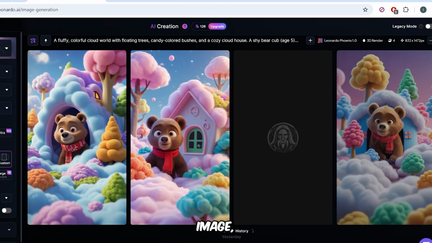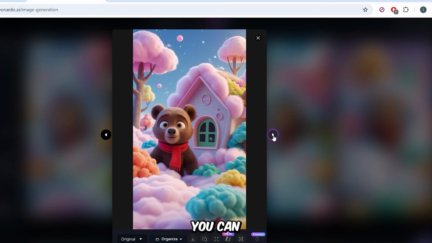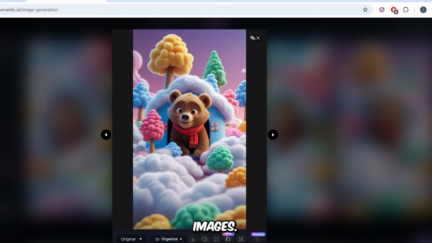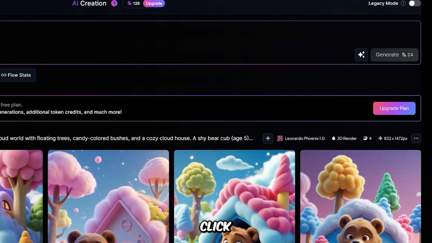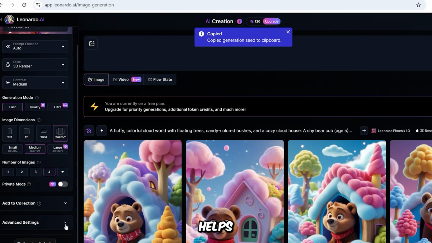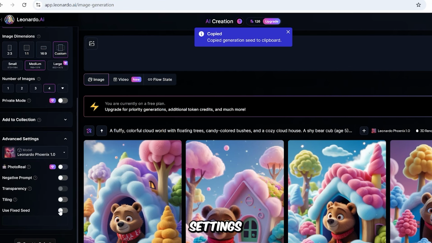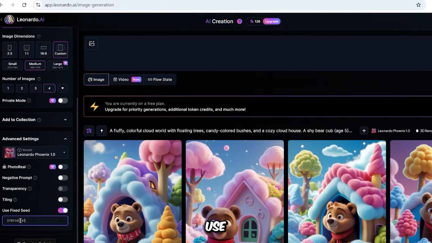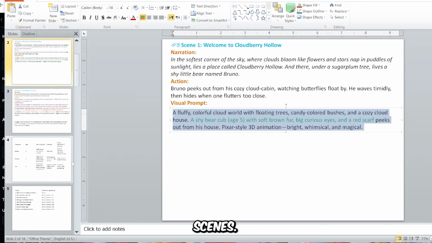After a short time, 4 image thumbnails will be generated. If you're not happy with them, you can click Regenerate to create new images. Let me tell you something. Click the 3-dot icon at the top right corner of the image and choose Copy Seed. This copies the seed number, which helps keep your character looking the same in future images. Next, go to Advanced Settings in the side menu. Turn on Use Fixed Seed and paste the copied seed number into the box. This makes sure your character stays consistent across different scenes.